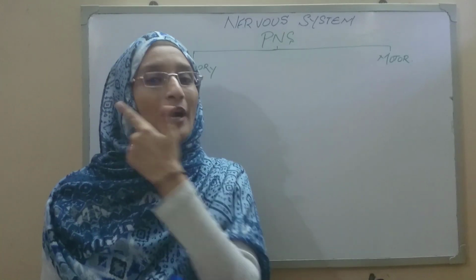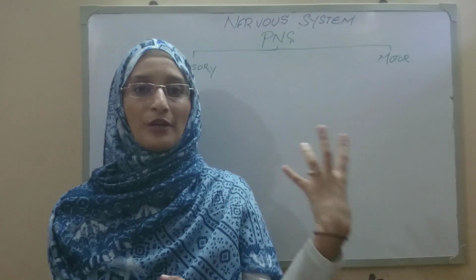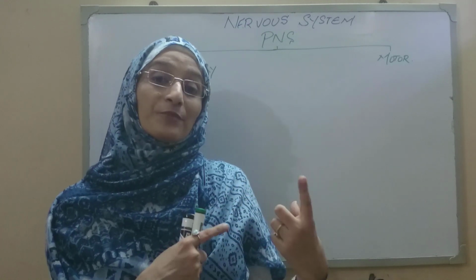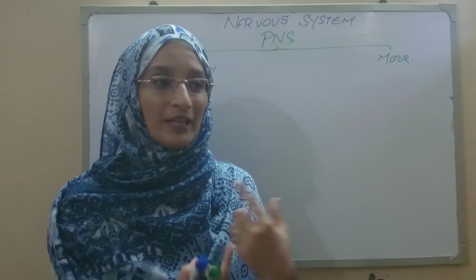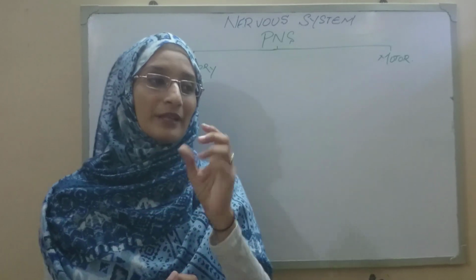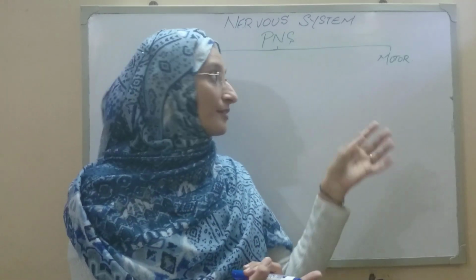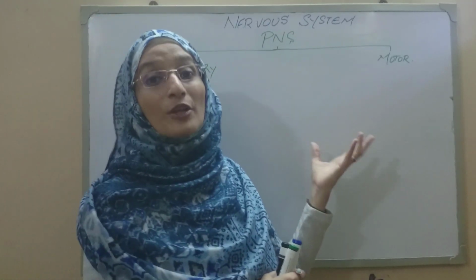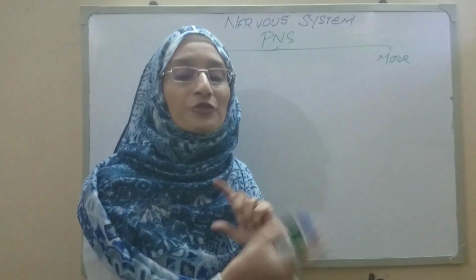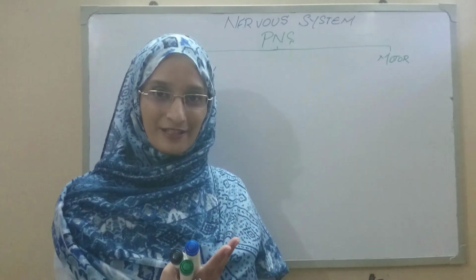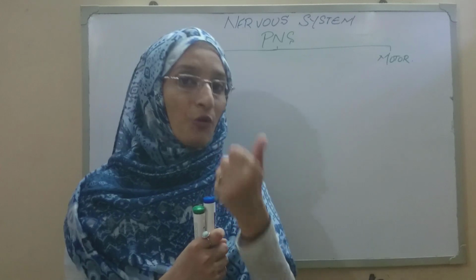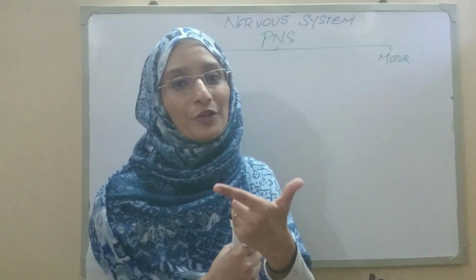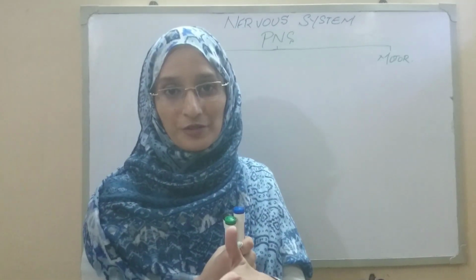For example, you have received some stimuli and you have to produce a response against that stimuli. In response to that stimuli you have to produce some reply. For example, you have received a stimuli, and in response to that you can produce two types of actions. Either it will be in your control, the voluntary response, or it may not be under your control, which is termed as the involuntary responses.